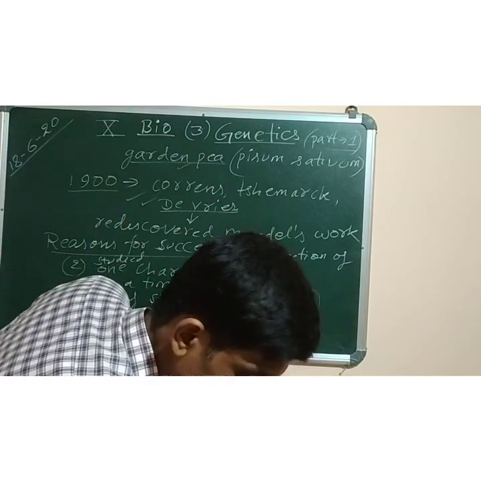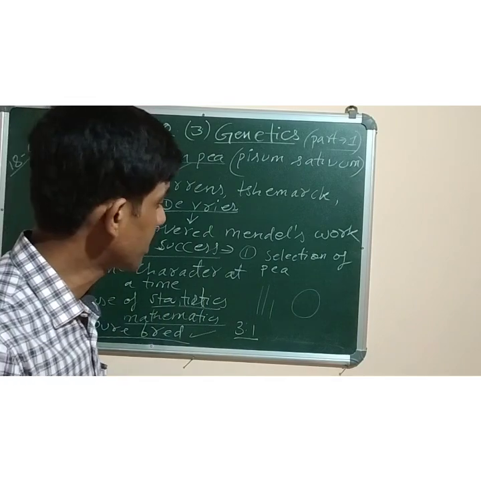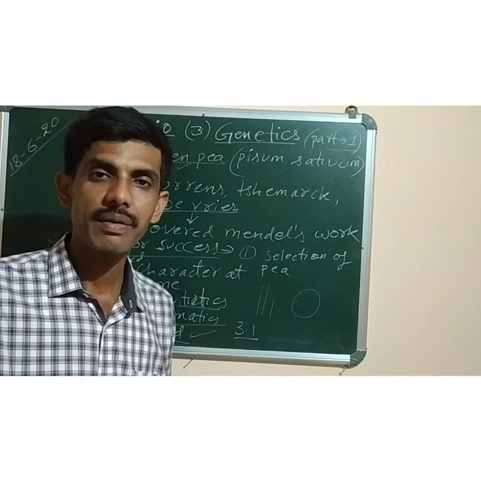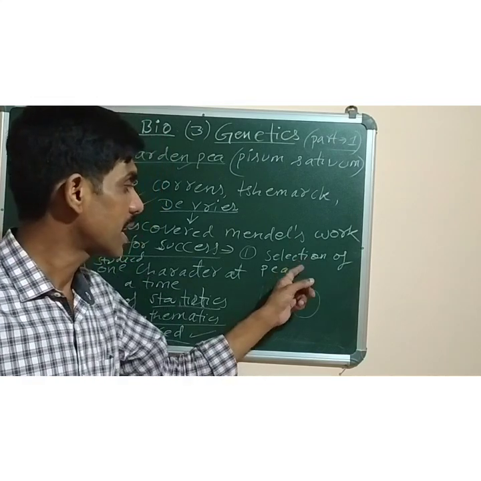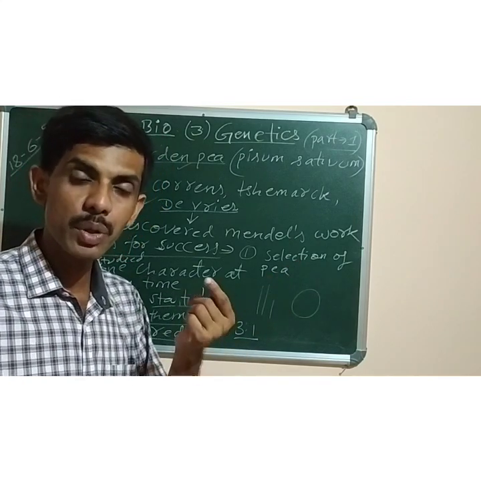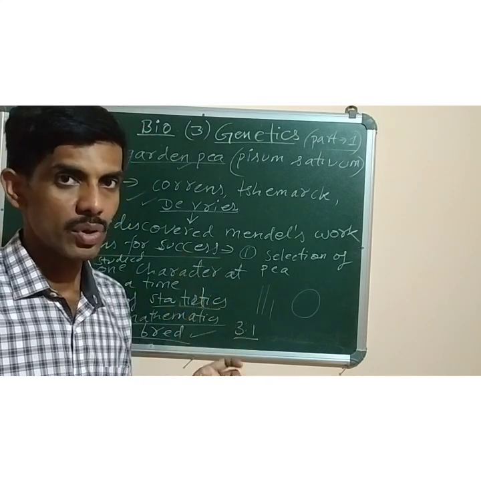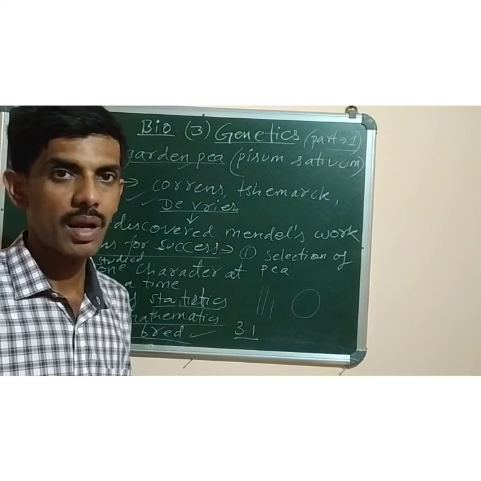Now the next one is, why the selection of garden pea? Only one point I said. What was that? It has a short lifespan. The second one, garden pea is bisexual, meaning both male and female parts are present in the same flower, so it can help in self-pollination.